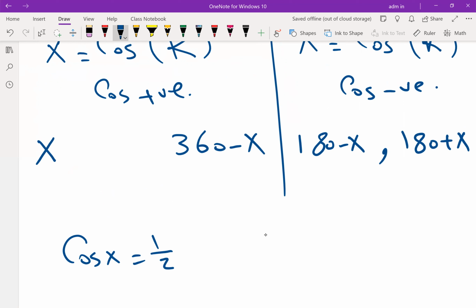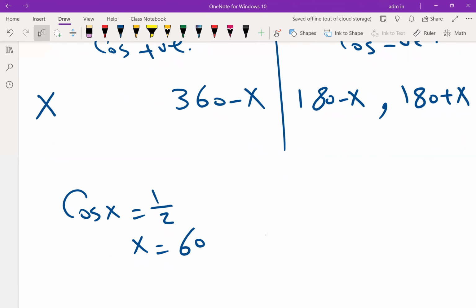The answer is... okay, please: cosine x equals half, is 300 correct? If you cannot memorize, try and error: write the full solution and select which is correct. So x, 180 minus x, 180 plus x, 360 minus x. Shift to cosine, so the answer will be 60. But because cosine is positive, it will be 60 and 300.